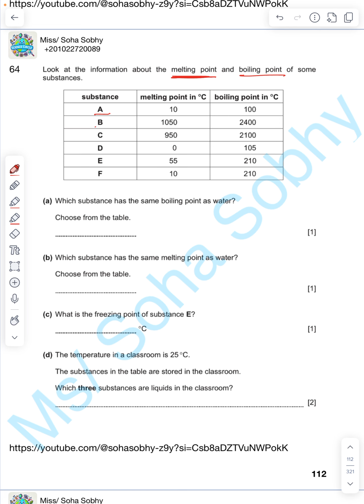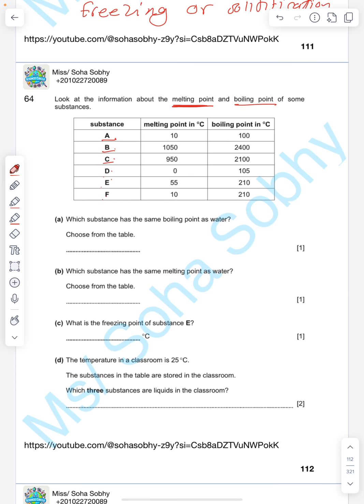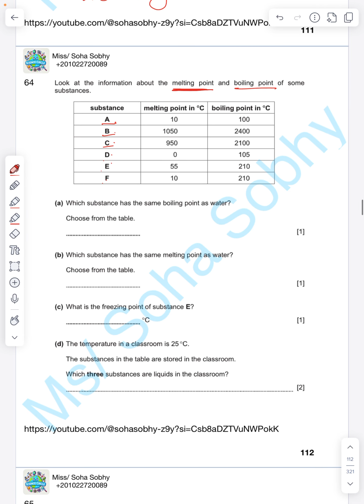How many substances we have? A, B, C, D, E, and F. 1, 2, 3, 4, 5, 6 substances and 6 different melting and boiling points. Which substance has the same boiling point as water? We know that the boiling point of water is 100 degrees Celsius. So I'm looking for boiling point, not melting. So it's here. Which one has 100? It's here. So I'm gonna write letter A. Because he said which substance, and we have only one that has boiling point 100.